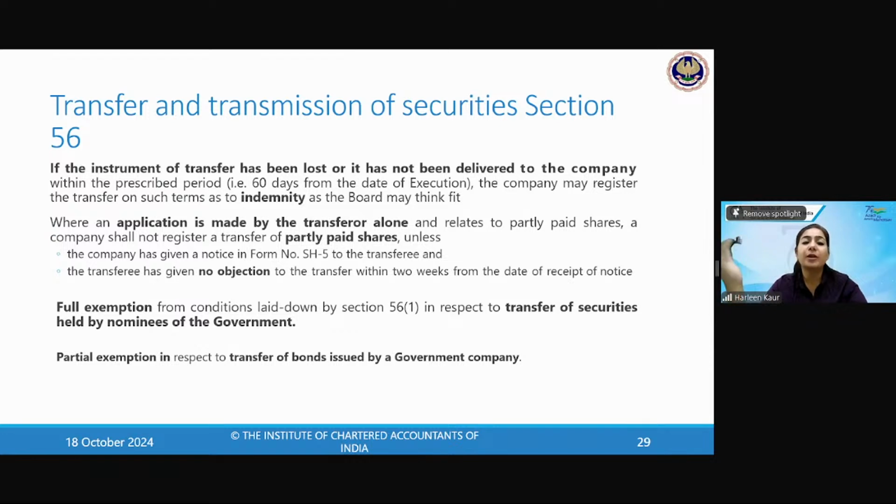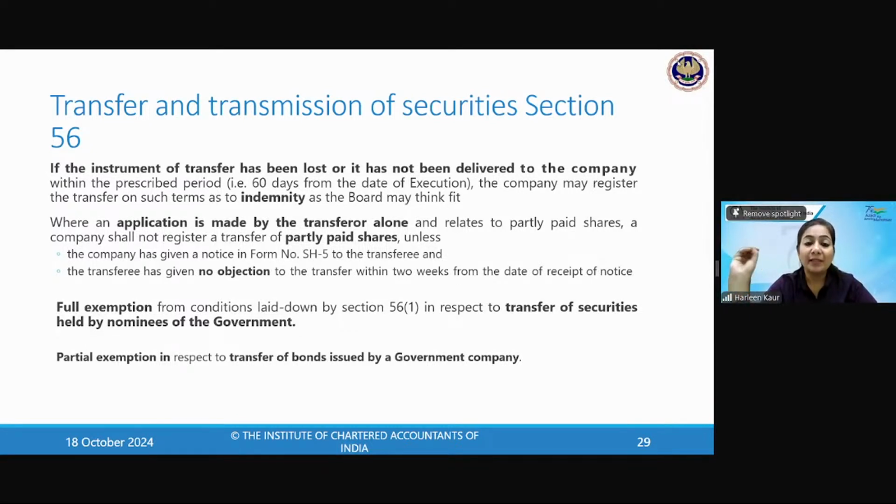Now what happened? This instrument of transfer is lost, or it has not been delivered to the company within 60 days. So A transferred the shares to B, and the transfer deed that they made got lost or failed to be delivered to the company in 60 days. Then the company can request an indemnity. Company will say that you have to indemnify me for this kind of loss. The transfer will be made on the basis of indemnity as the board may think fit. The company will say you have to sign an indemnity, and only then will the company record this transfer that you have made.